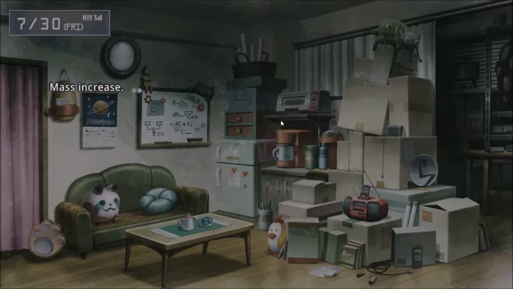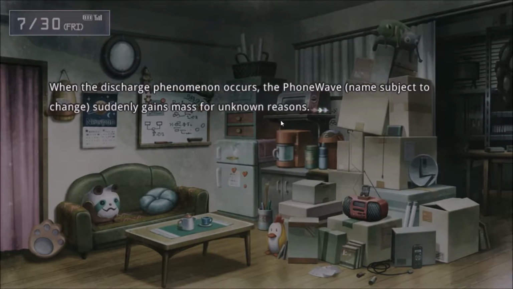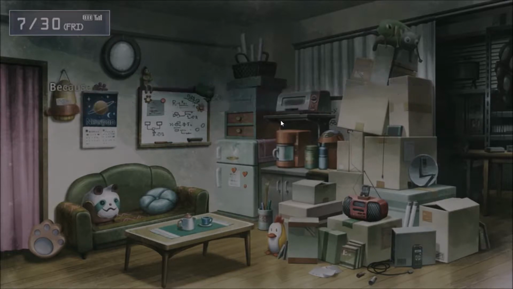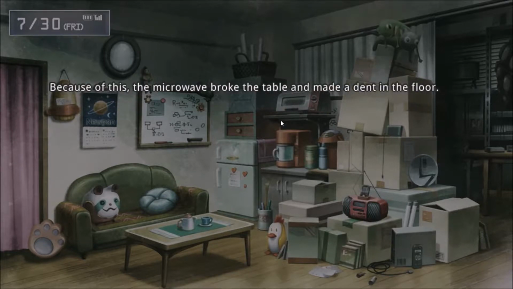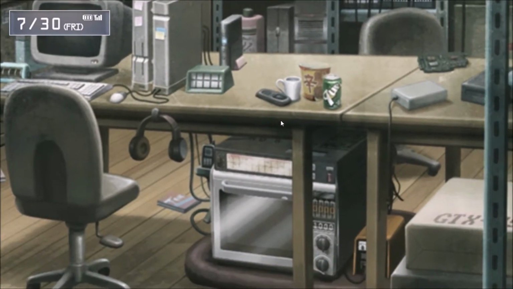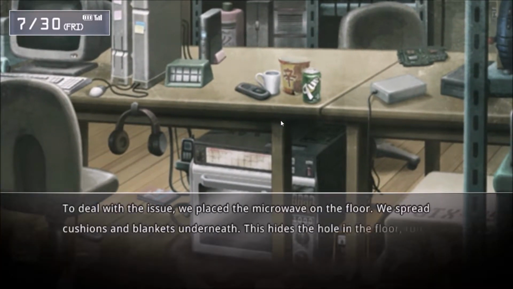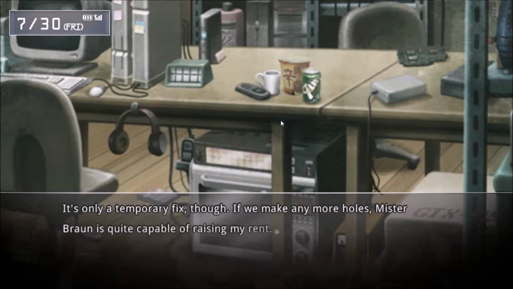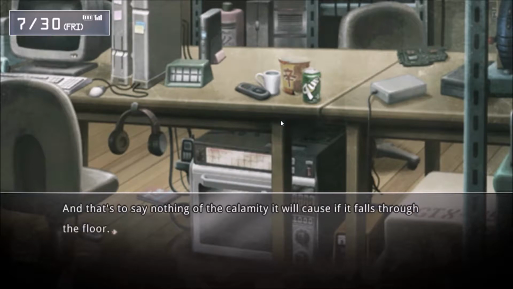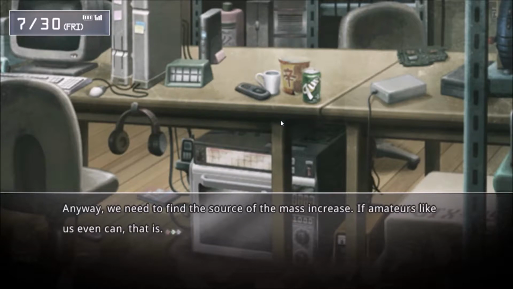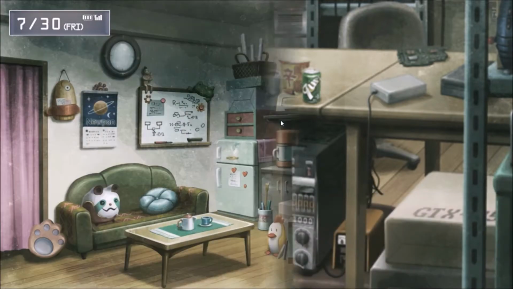Problem 2. Mass increase. When the discharge phenomenon occurs, the phone wave name storage change suddenly gains mass for unknown reasons. Because of this, the microwave broke the table and made a dent in the floor. To deal with this issue, we placed the microwave on the floor, spread cushions and blankets underneath, besides the hole in the floor too. Only a temporary fix though. If we make any more holes, Mr. Brown is quite capable of raising my rent. That's to say nothing of the calamity it will cause if it falls through the floor. Anyway, we need to find the source of the mass increase, if amateurs like us even can, that is.